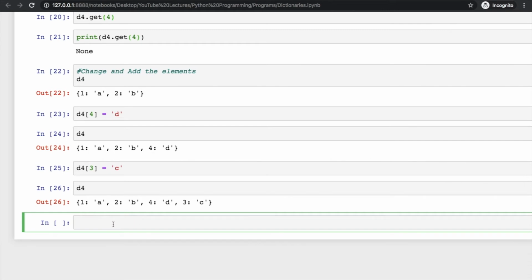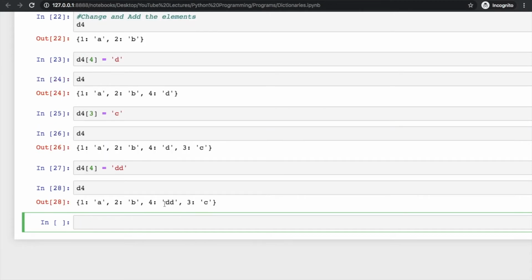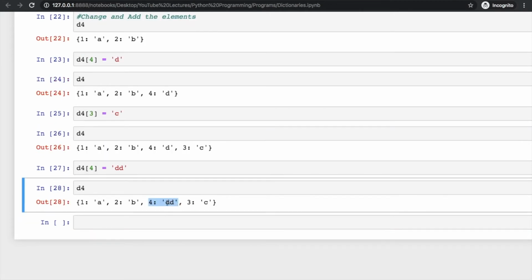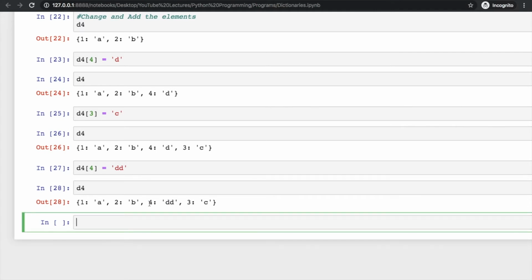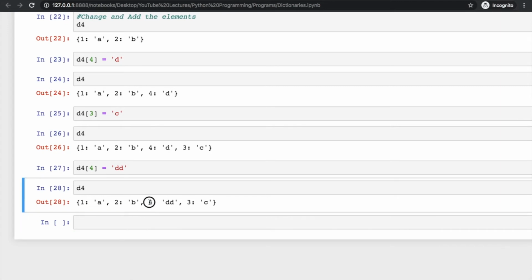Now if you want to change the value, for changing values you have to just write the name of dictionary and that named index that you want to change. In this case I want to change 4 to some other value, maybe dd 2 times, and now see the d4, and here you see the change, right? So this way you can change the values, but we can't change the keys here. Clear? It is not possible that I can make 4 to 45. If you want to do so, you have to first delete this thing, or maybe you can add a new value. Clear? But you cannot edit this 4 and make it some other value.